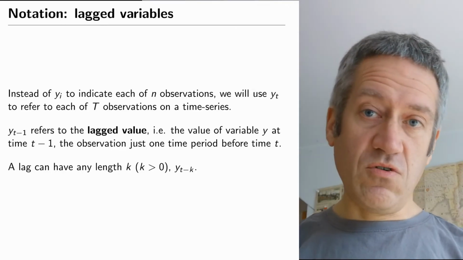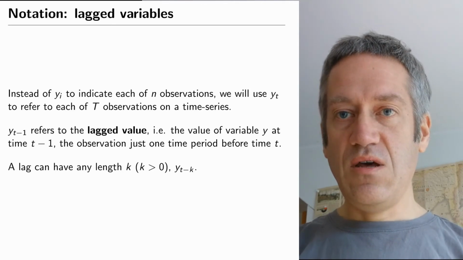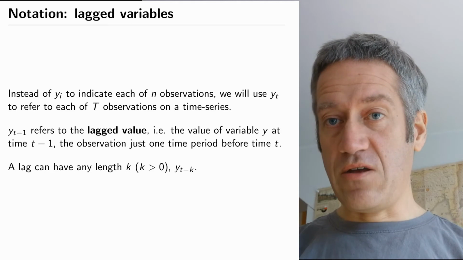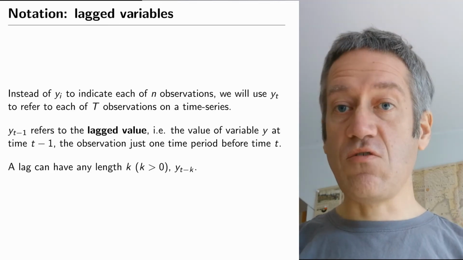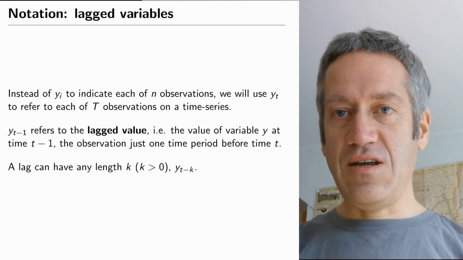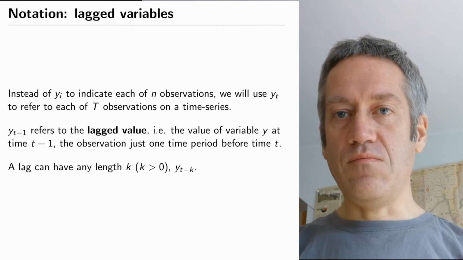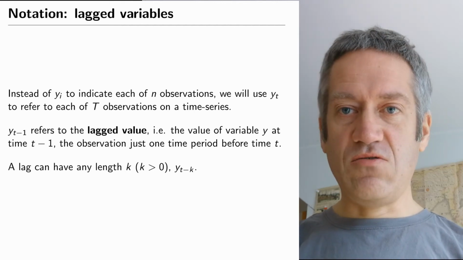And because we do that, we also change the notation a little bit, and that is what the first few slides are about. We have used the subscript i to indicate the unit. So we've talked about the data set of n observations, and then each time we talked about the ith observation. But now we're going to change the notation slightly.